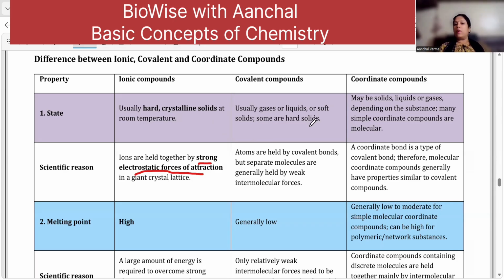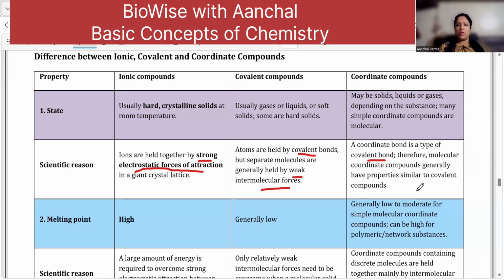All the covalent compounds are generally gases, liquids, or soft solids because they are held by covalent bonds, and they are also held by the weak intermolecular forces like van der Waals forces of interaction. And coordinate compounds can also be solid, liquid, and gas. They generally behave as the covalent compounds only. So molecular coordinate compounds generally have properties similar to the covalent compounds.